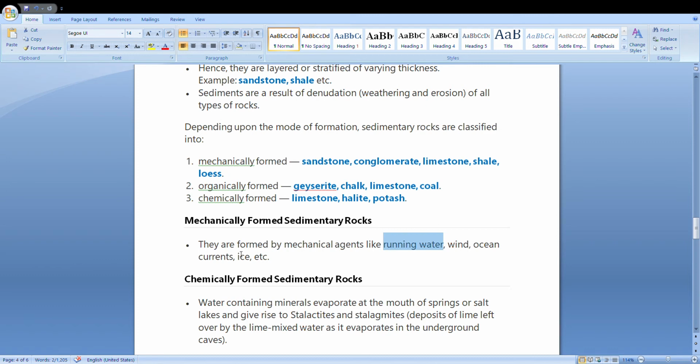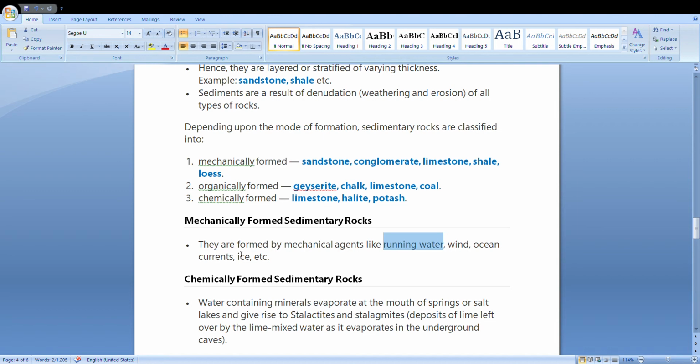When it rains, you might have seen that rainy water becomes very muddy. But where does this mud go? It goes to the bed of the river or to the banks of the river, and slowly this material which is carried by the river becomes hard and forms sedimentary rock. So this kind of formation is called mechanical formation. Please remember, mechanical here means breaking.